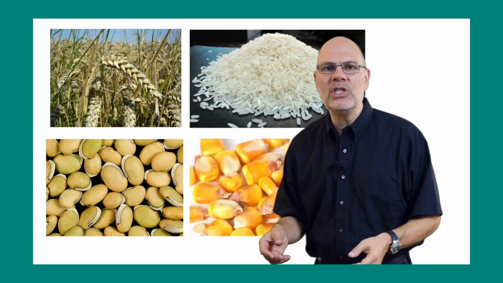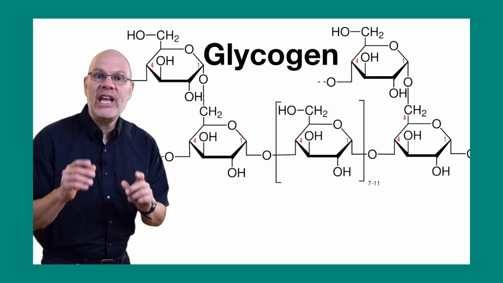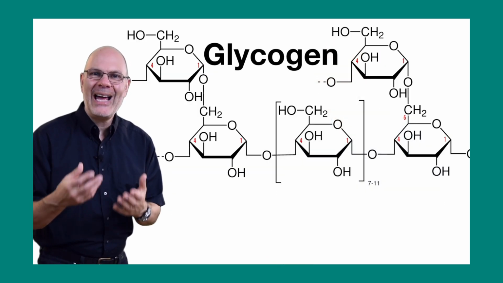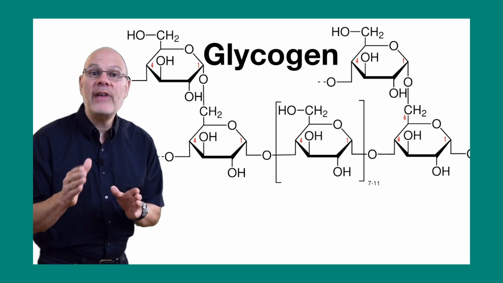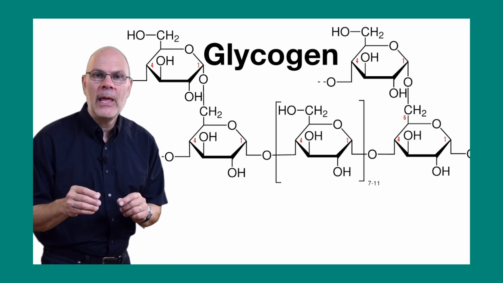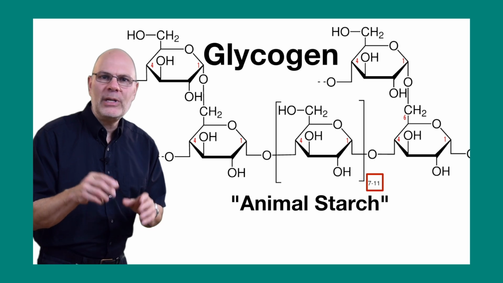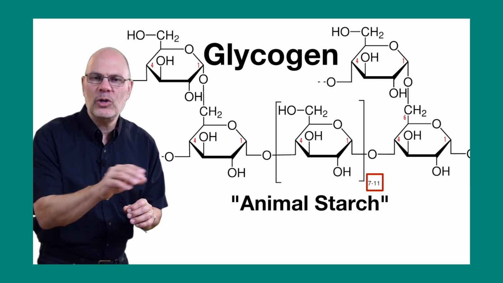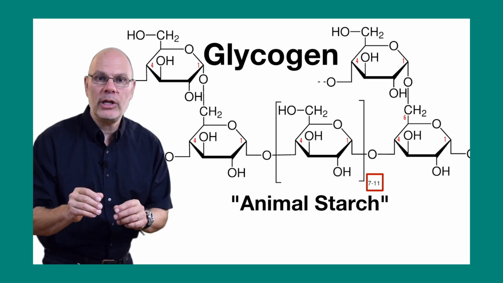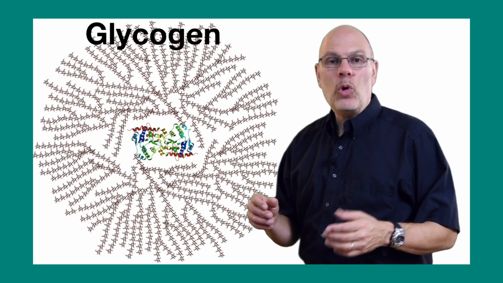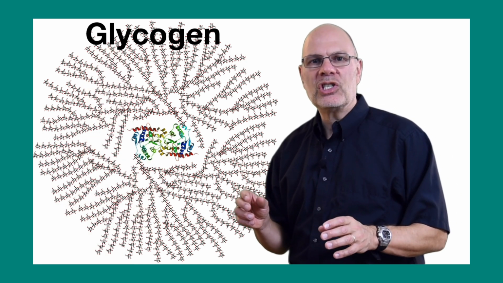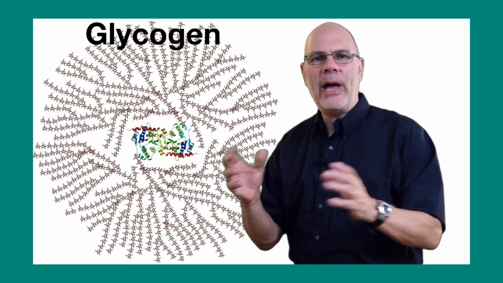Glycogen is an energy storage molecule that's made by animals that's structurally very similar to amylopectin. In fact, it's sometimes called animal starch. That subscript indicates the number of glucose monomers that are chained together in that part of the molecule. Glycogen gets stored in huge molecular complexes like this in our liver tissue and our muscles.